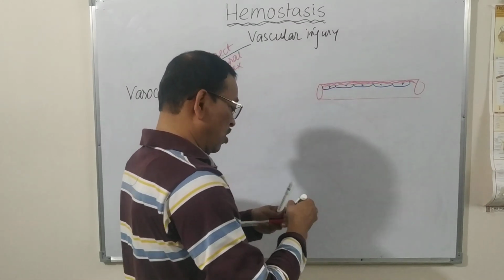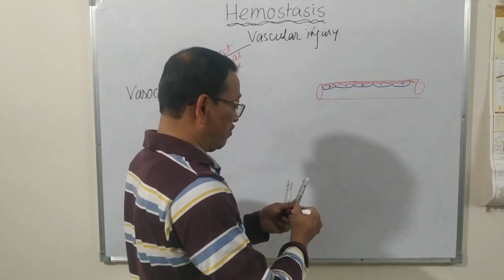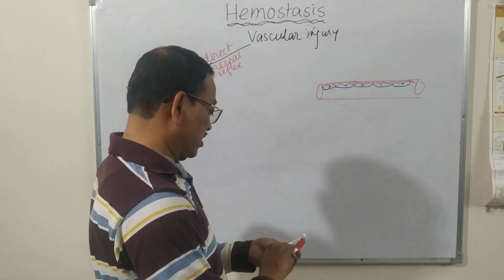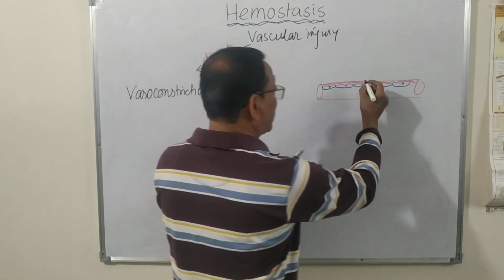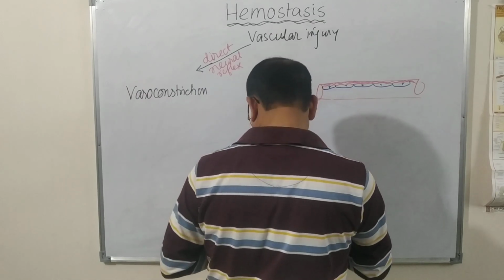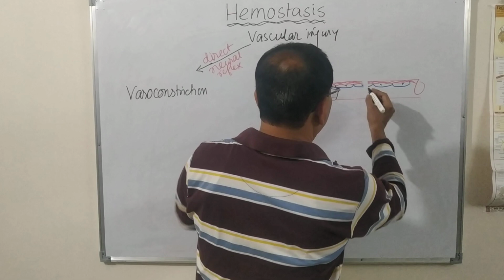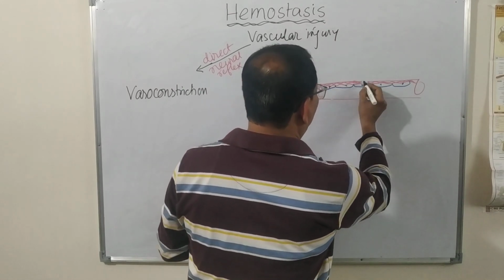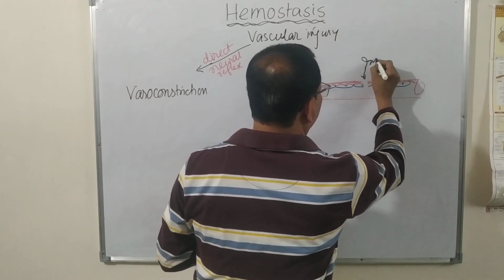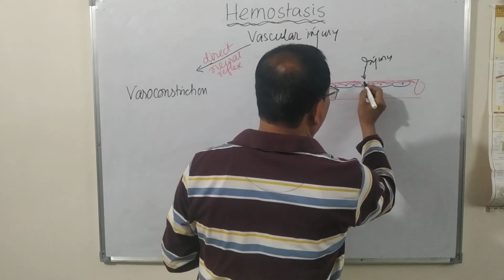Now once the injury of the blood vessel takes place, if this part is injured, then this collagen layer is now exposed, here you see.